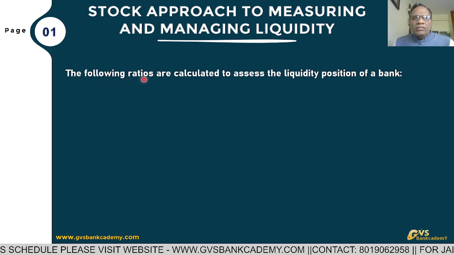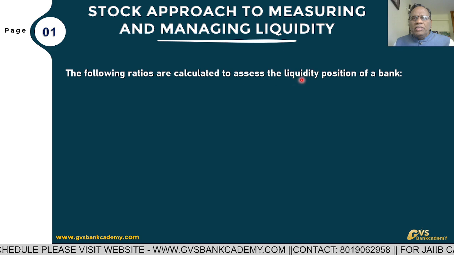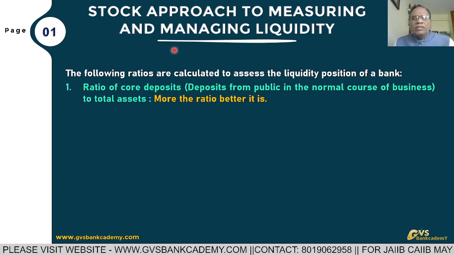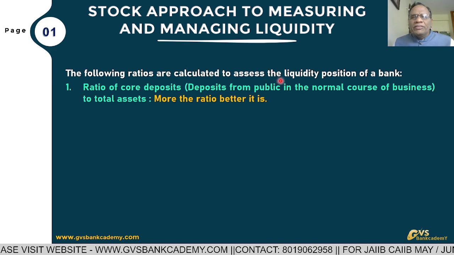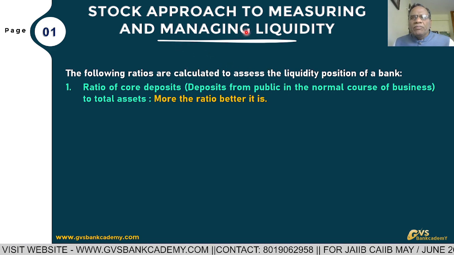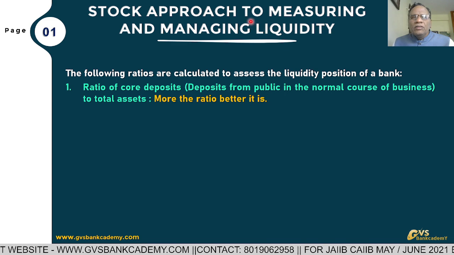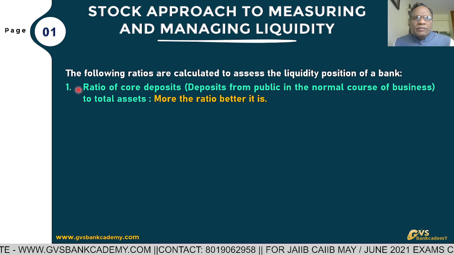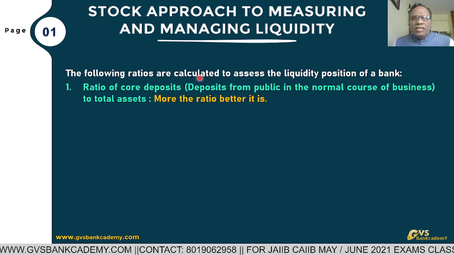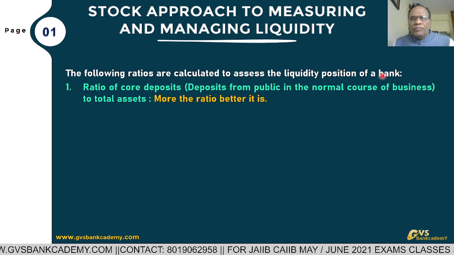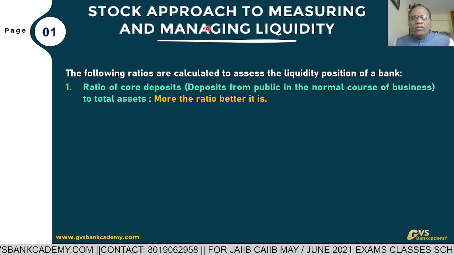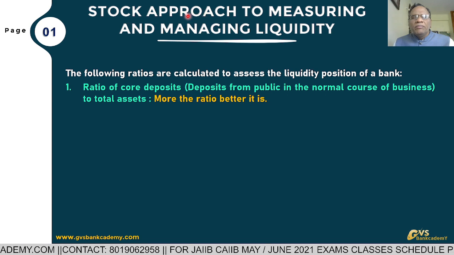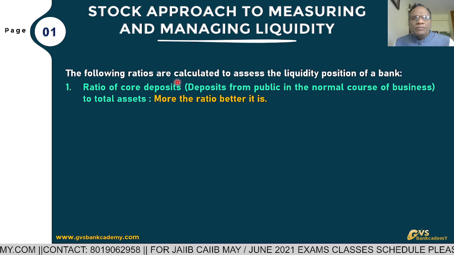The following ratios are calculated to assess the liquidity position of the bank. Under stock approach, the following ratios are going to be calculated and it will be decided what is the extent of liquidity problem in the bank. What ratios? There are 9 ratios. One by one we can see. Request to all, this question is compulsory in the BFM paper. Each and every time they are asking a 5 marks case study.